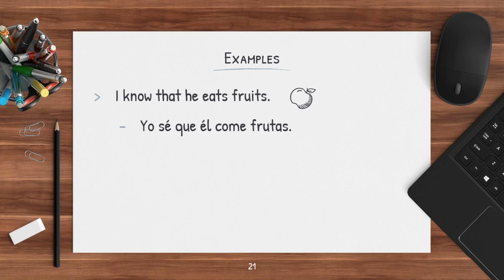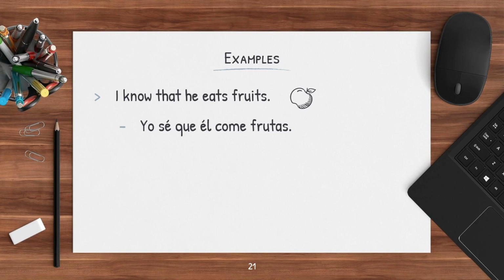The come part, that's just the regular present tense. We didn't change that into the subjunctive mood because we didn't need to. Okay? So to eat is comer. So he eats, or él come. That's just the regular present tense, and we didn't change that into the subjunctive.